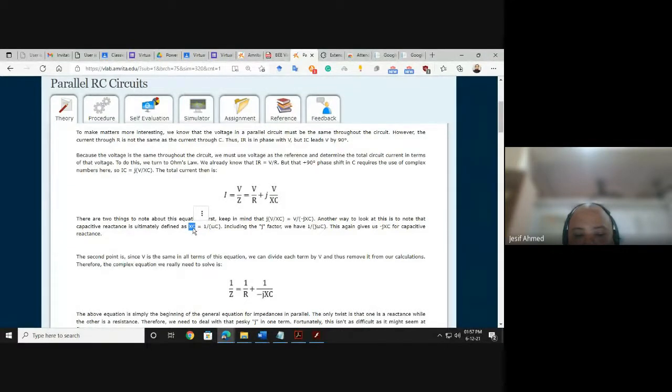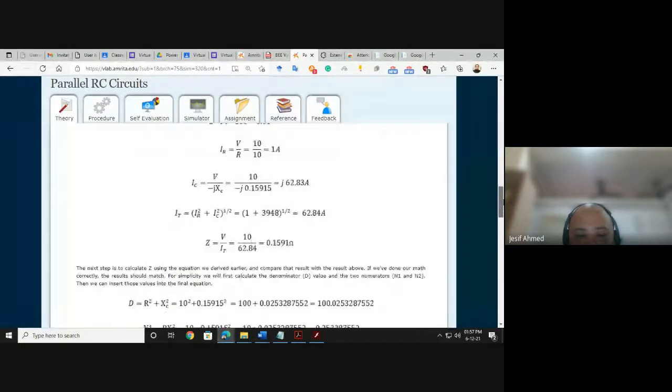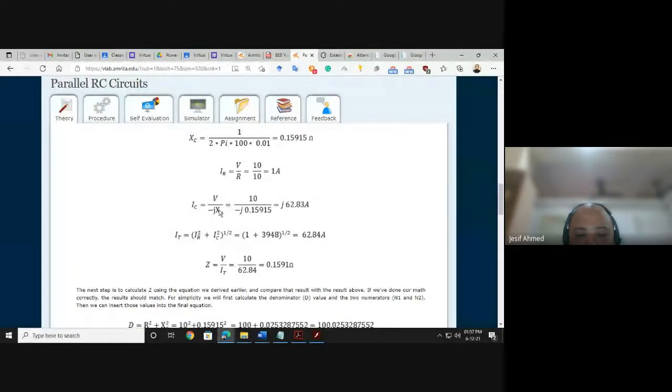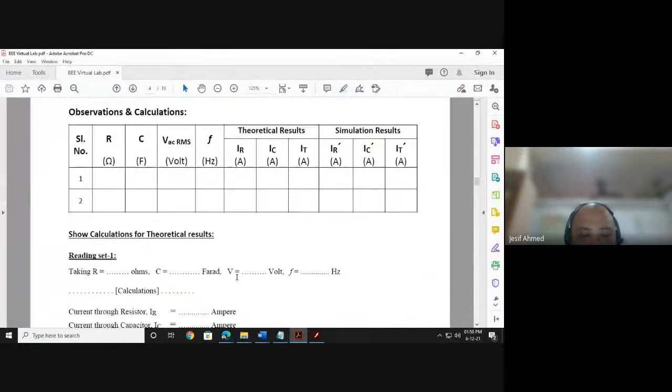Once XC is calculated, you can find the value of IC by using this formula, right? So that's the second theoretical calculation for second set of reading.